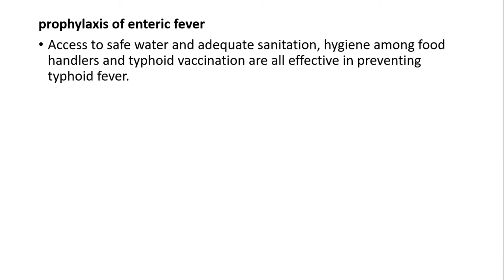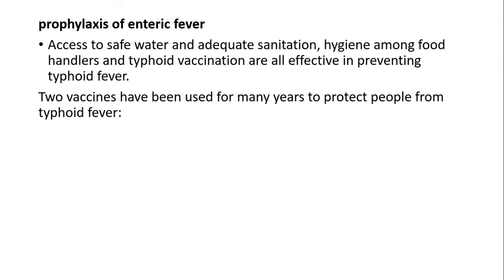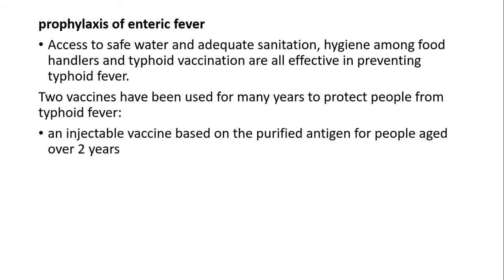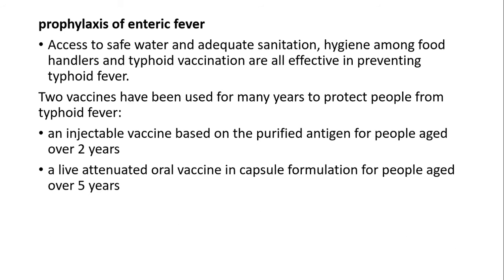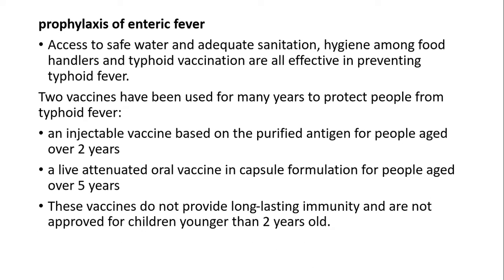Prophylaxis of enteric fever. Access to safe water, adequate sanitation, hygiene among food handlers and typhoid vaccinations are effective in preventing typhoid disease. Two vaccines have been used for many years to protect people from typhoid fever. An injectable vaccine based on purified antigen for people aged over 2 years, and a live attenuated oral vaccine in capsule formulation for people aged over 5 years. These vaccines do not provide long-lasting immunity and are not approved for children younger than 2 years of age.